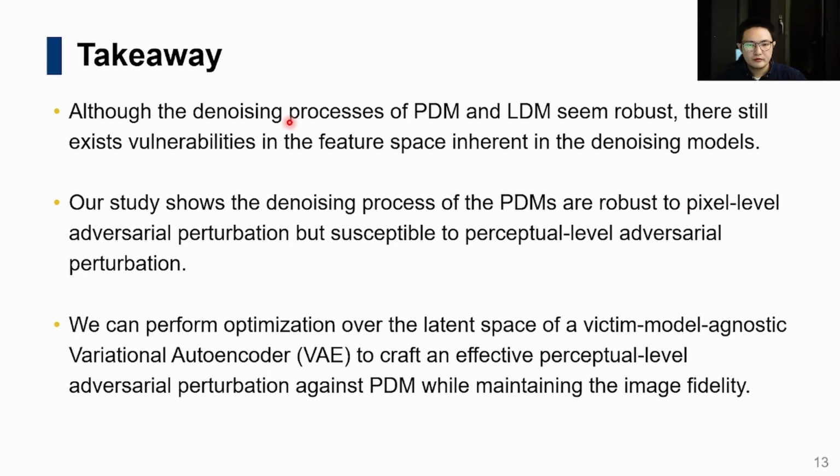Here's the takeaway. Although the denoising process of PDMs and LDMs seem robust, there still exist vulnerabilities in the feature space inherent in the denoising models. Our method shows the denoising process of the PDMs is robust to pixel-level adversarial perturbation, but susceptible to perceptual-level adversarial perturbation. We can perform optimization of the latent space of a victim model agnostic variational autoencoder to create an effective perceptual-level adversarial perturbation against PDMs while maintaining the image fidelity.